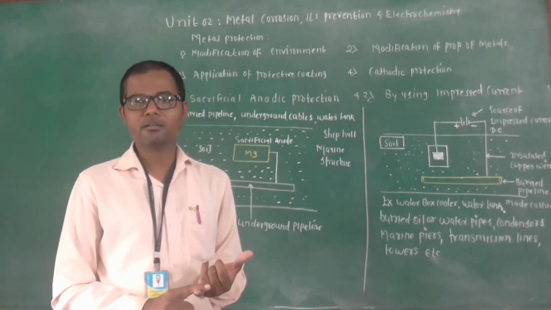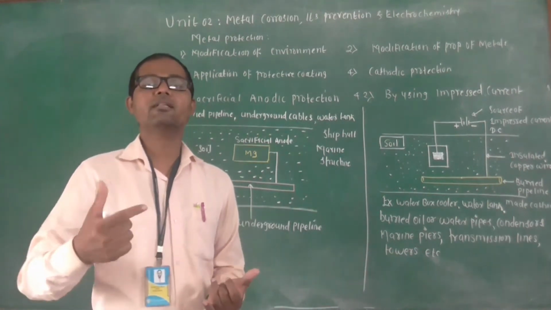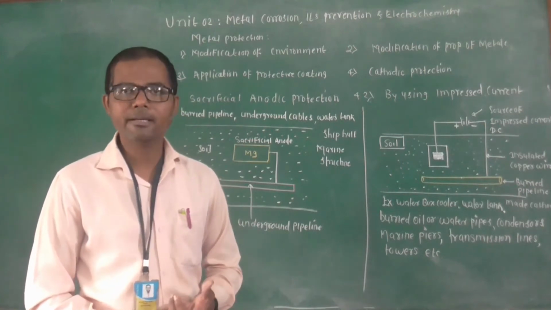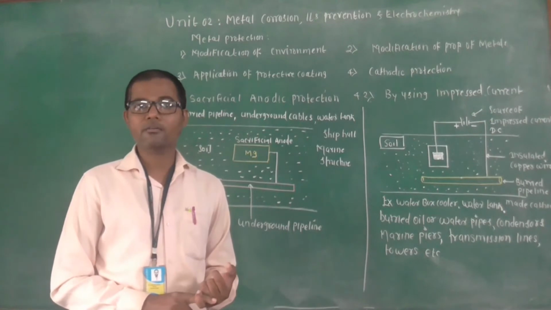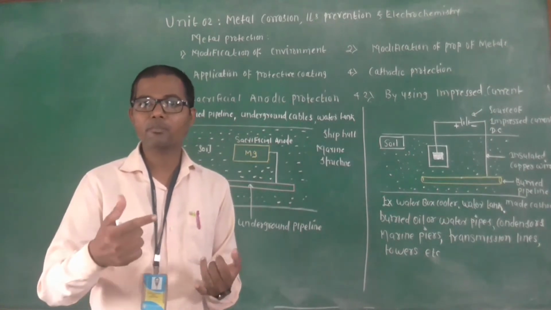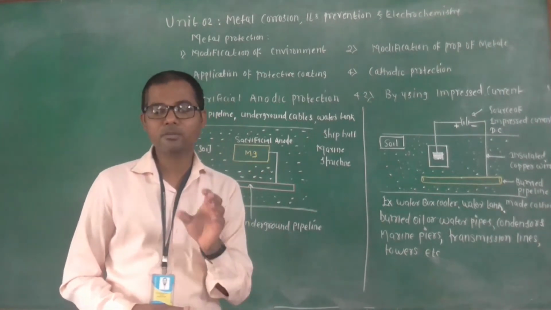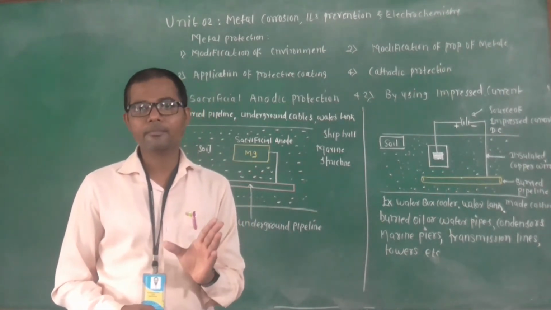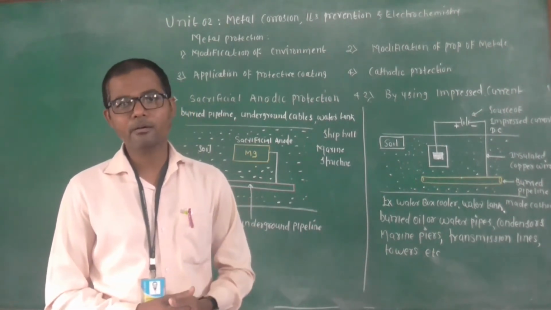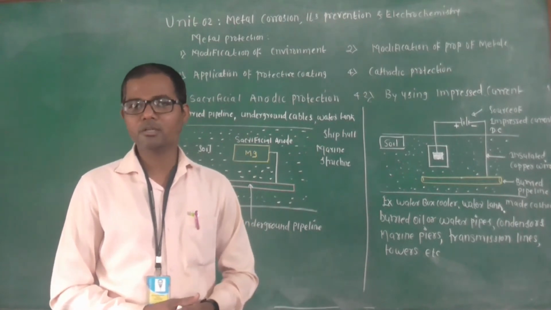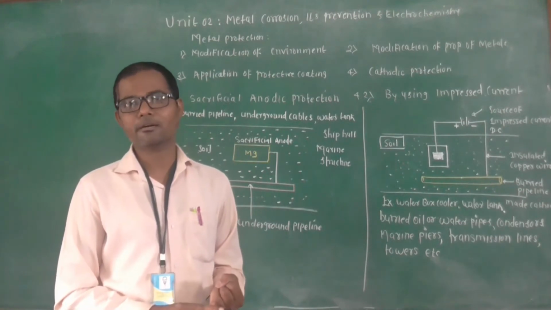Then you can use the method like purification of metal. You are going to purify the metal, that is called the refining of the metal. We can refine or purify the impure metal so as to obtain extra pure metal. And you know that the pure metal has more corrosion resistance as compared to the impure metal, and hence we can reduce the rate of corrosion. So purification or refining is the second method.